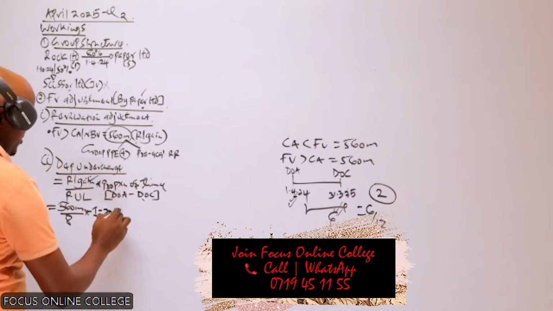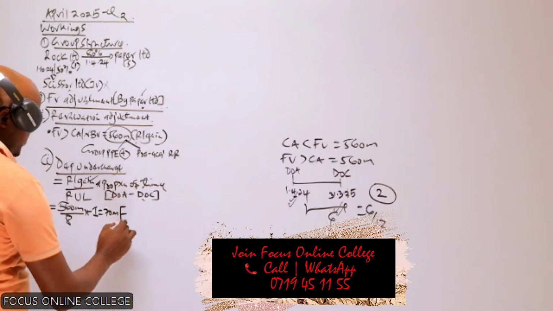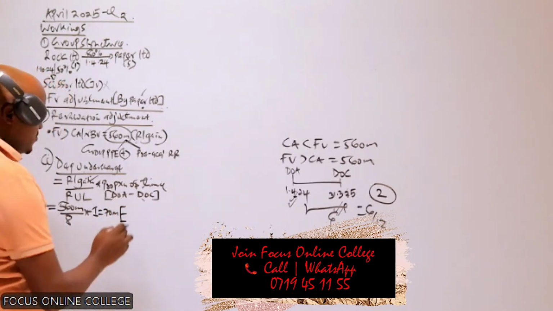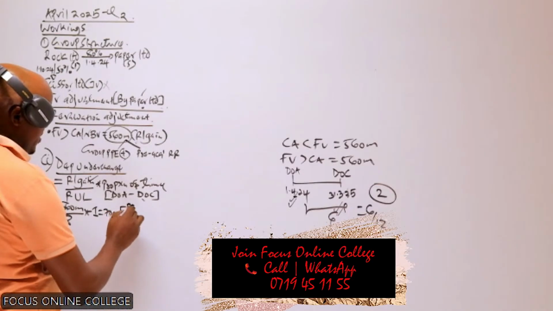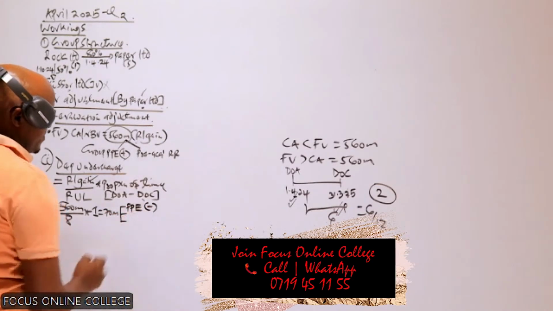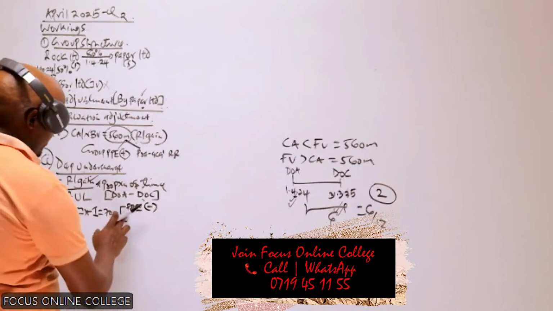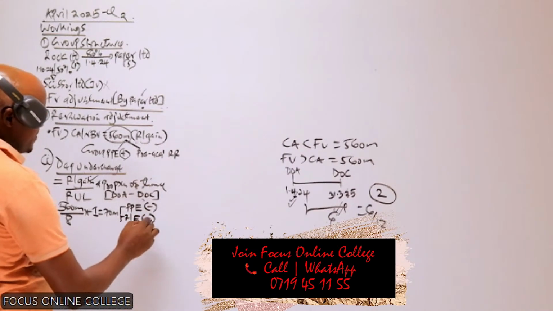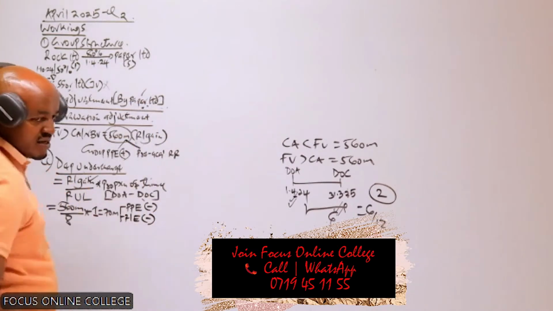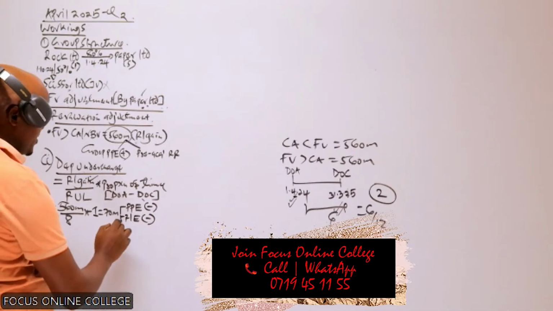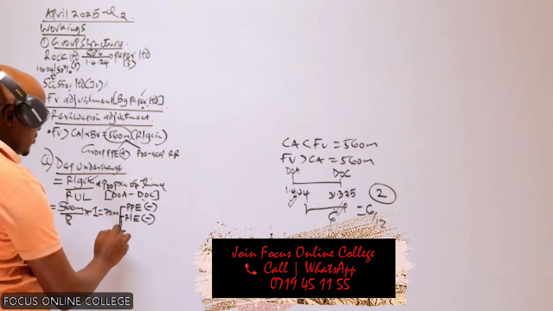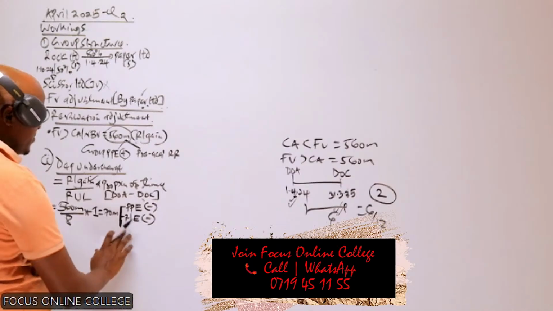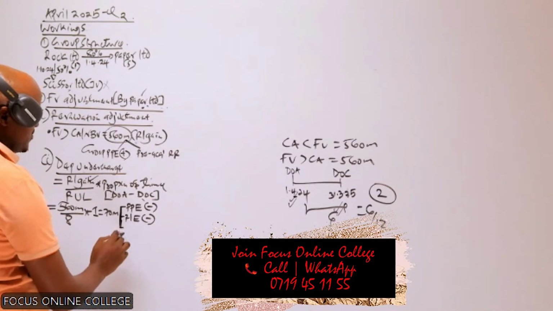Now, this 70 million, which items will be adjusted here? One, this one will be deducted from the group PPE when preparing our consolidated statement of financial position. Number two, we will also deduct this from the retained earnings of which company? Of Paper. Retained earnings of Paper. And number three, in preparation of the consolidated income statement, because we are required to prepare that, the consolidated statement of profit or loss, this one will be